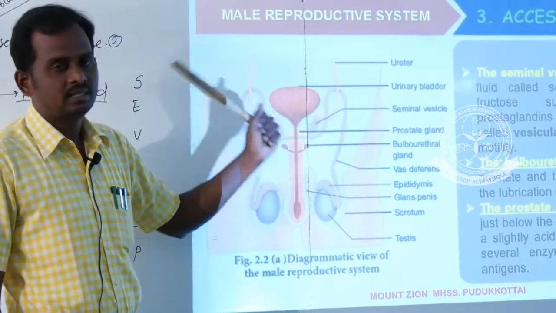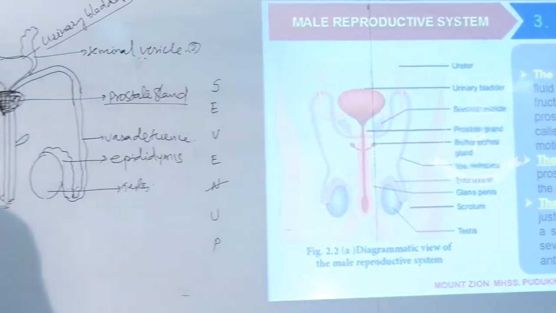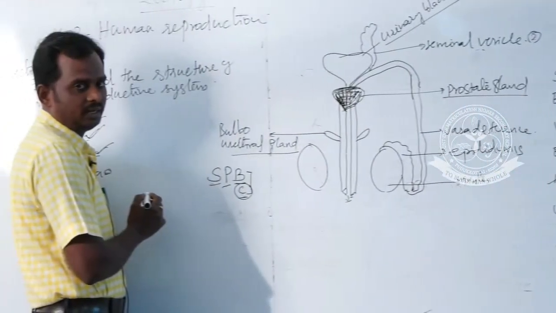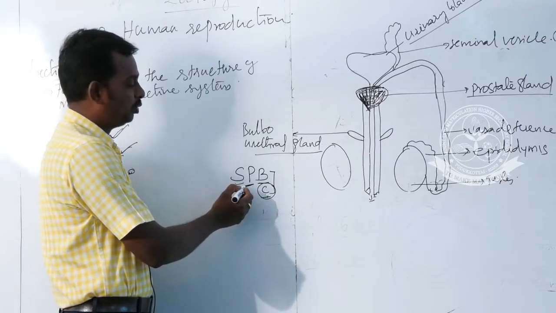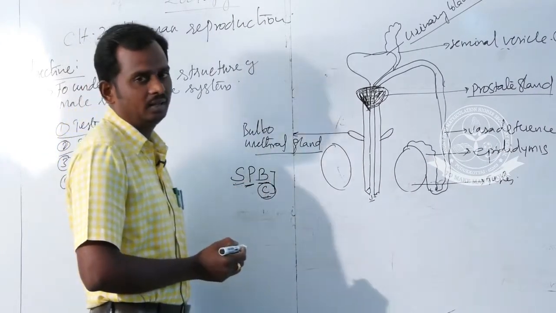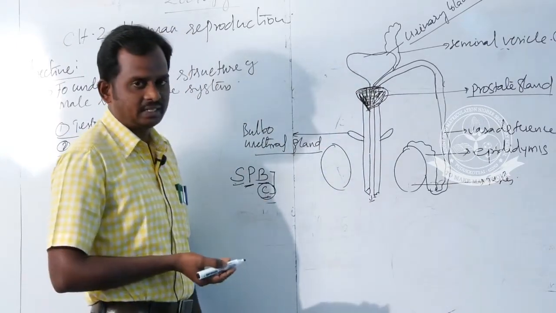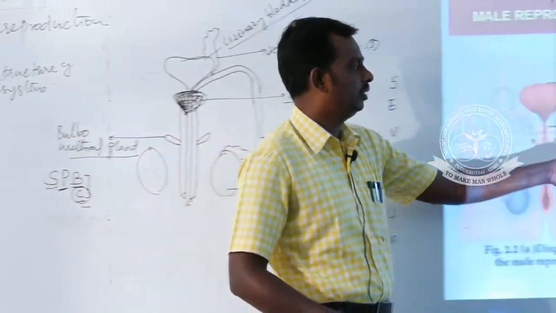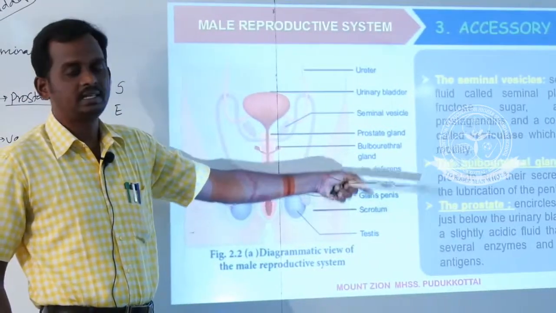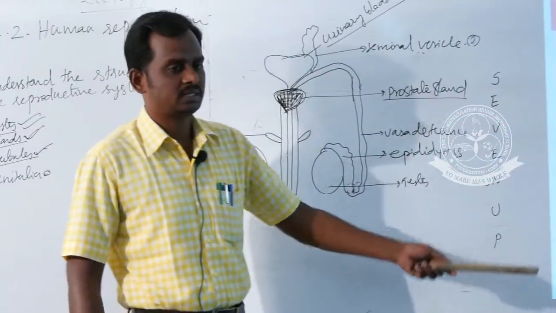So what are the glands? What is the mnemonic? SPB glands. S stands for seminal vesicle. P for prostate gland. Another P for bulbourethral gland or Cowper's glands. Which gland secretes lubricating fluid? The bulbourethral gland secretes lubricating fluid. Okay, that's all. This section is over. Next slide.